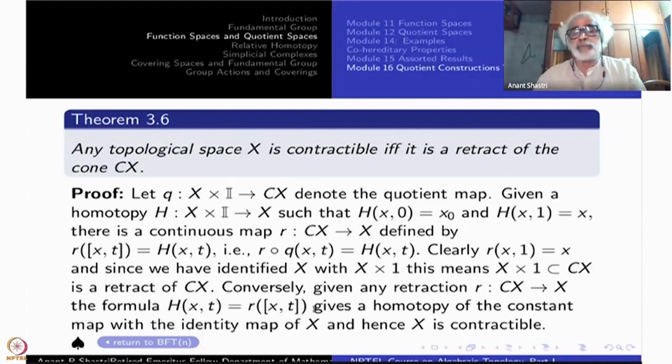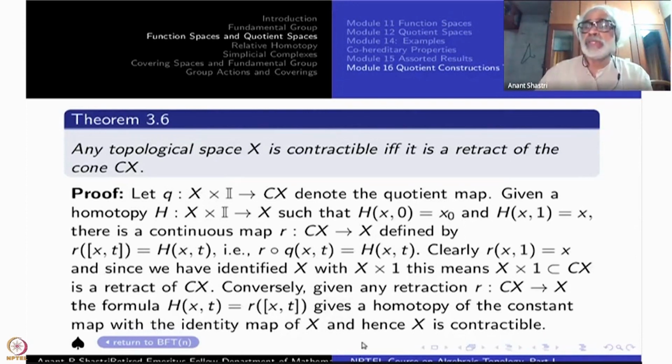Now let us look at the converse. Suppose you have a retraction Cx to x. Then you just define h of xt by r of xt by the same formula. Now here I have used h to define r. Now if r is given, I am defining h. Automatically h will have the property when t is 0, it is a single point. When t is 1, it is r of xt by definition, it's r of x, which is x. So identity map. So H gives you a homotopy of the constant map with the identity map of X.